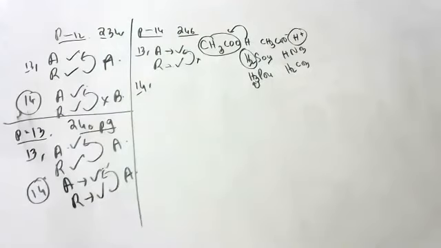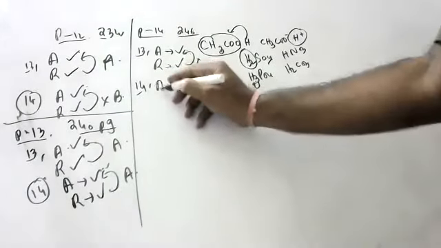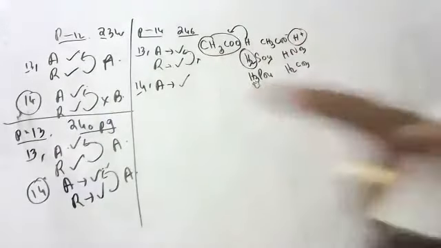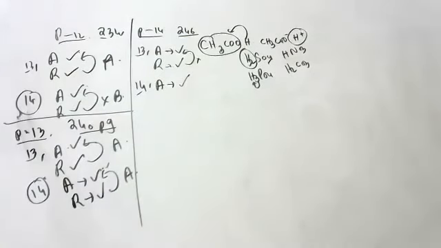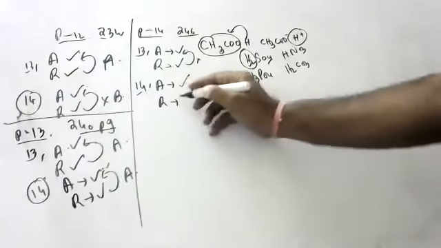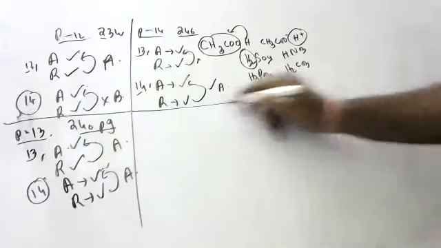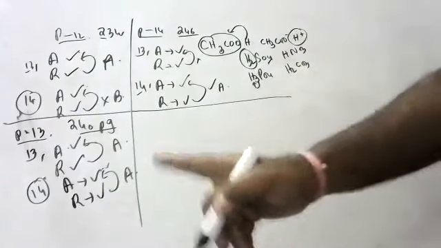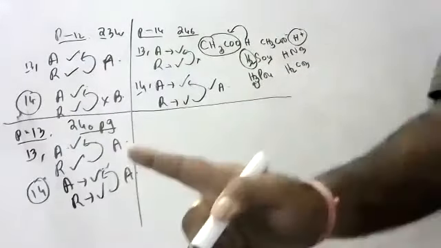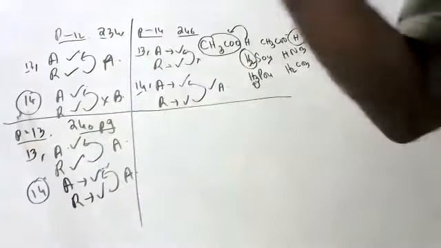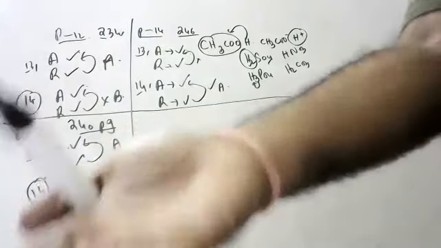Next, chemical properties of elements belonging to the same group are the same. True. In a group, all elements have the same properties. Reasoning: elements that belong to the same group possess the same number of valence electrons. True, and therefore it is also the correct explanation. Because they have the same valency, they belong to the same group and they have the same properties. Elements with the same properties are only kept in one group, no, children?